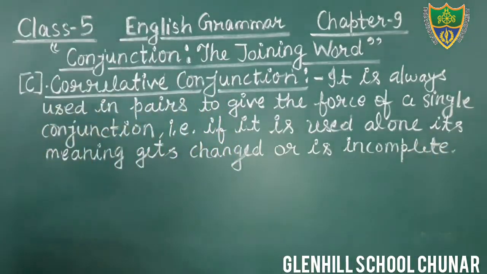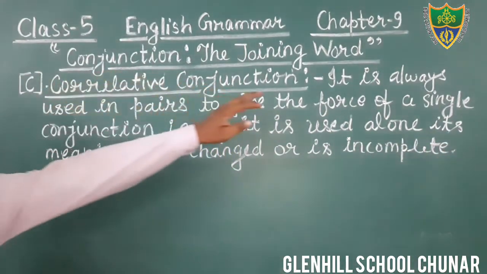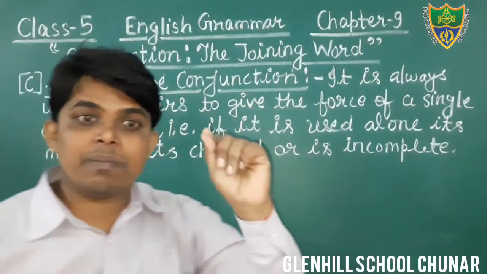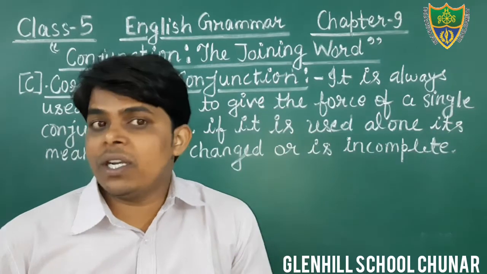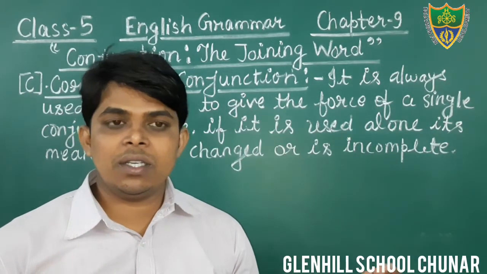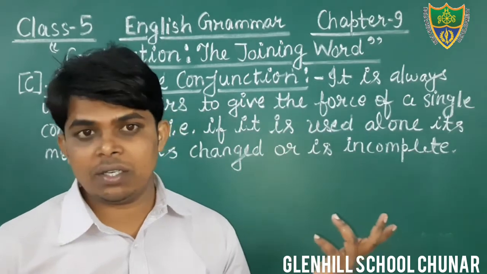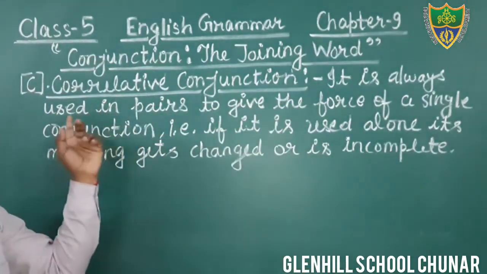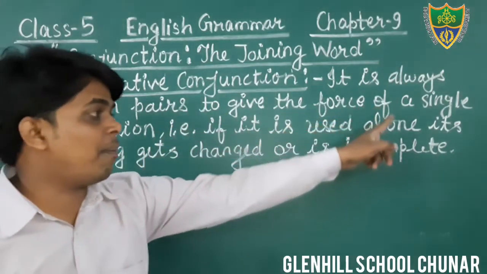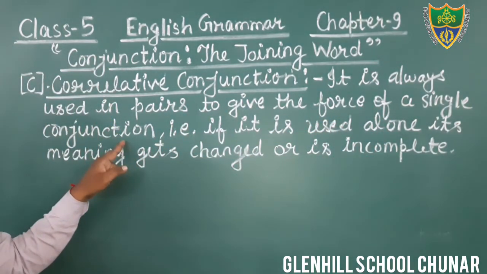Okay, students, just see. Correlative conjunction is always used in pairs. For example, not only but also, either or, neither nor. It is always used in pairs to give the force of a single conjunction.